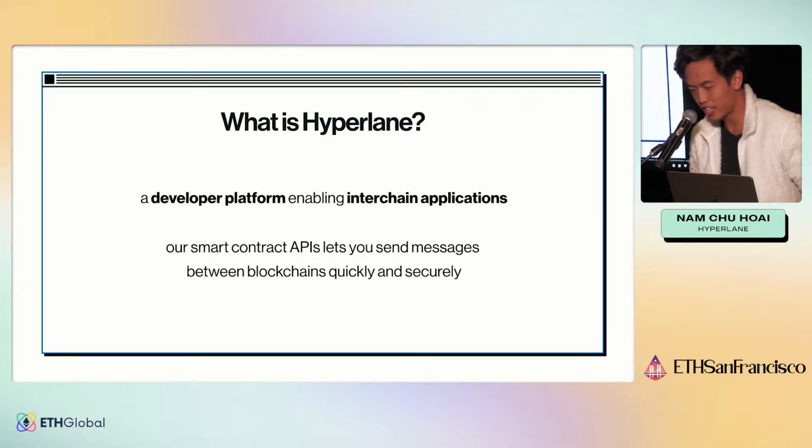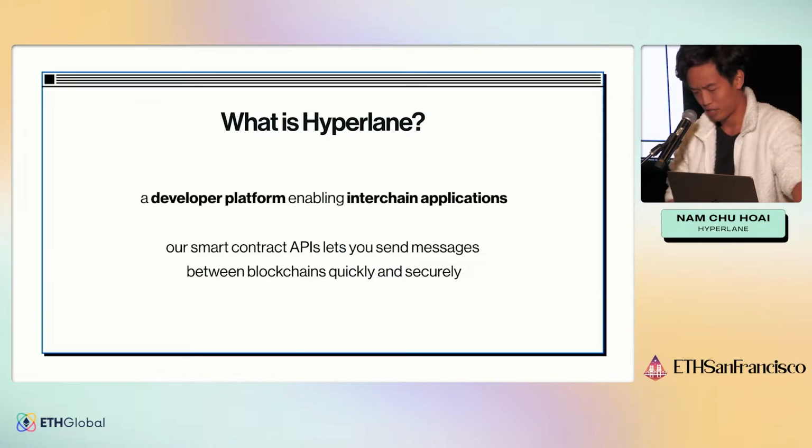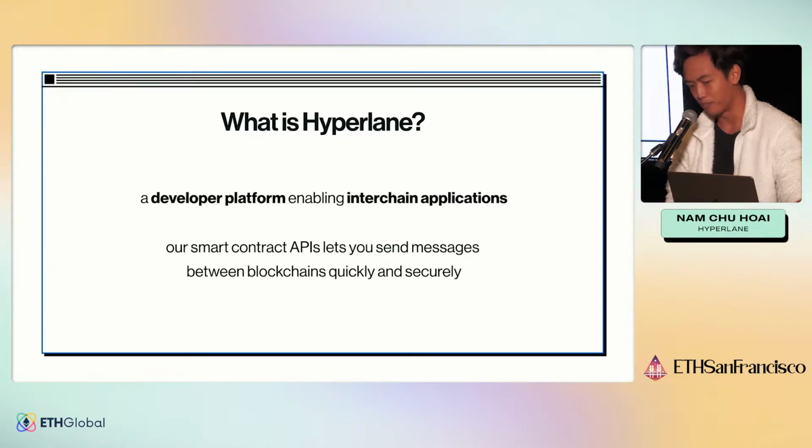Well, we'll be hacking today, and I have 30 minutes to tell you about Hyperlane. Hyperlane is a developer platform enabling you to build what we call interchain applications. At the core of it, it's a smart contract API that lets you send messages from one smart contract on one chain to another smart contract on another chain.